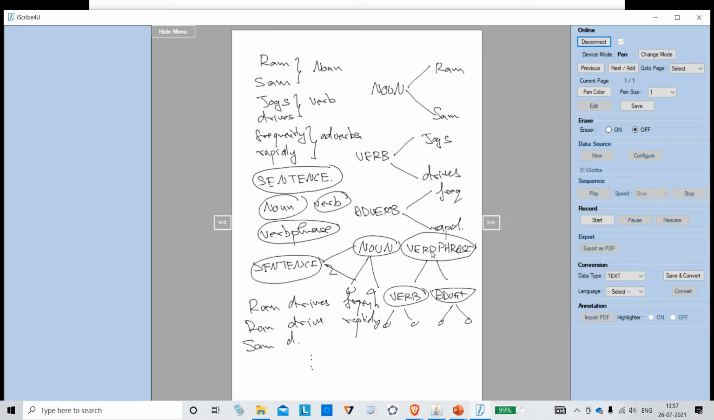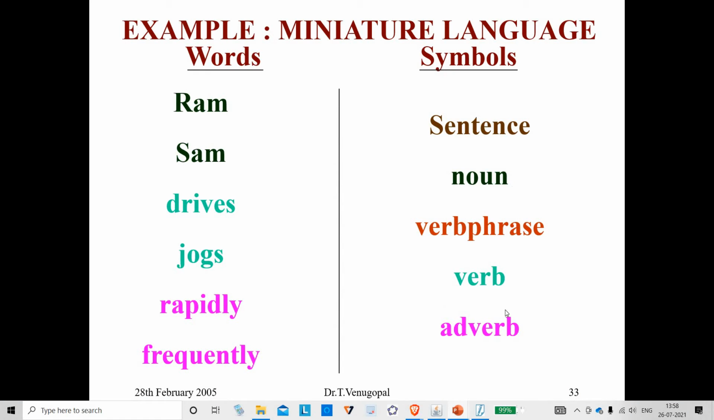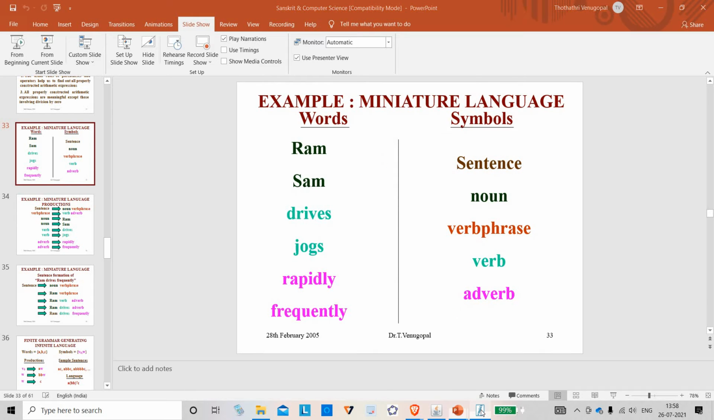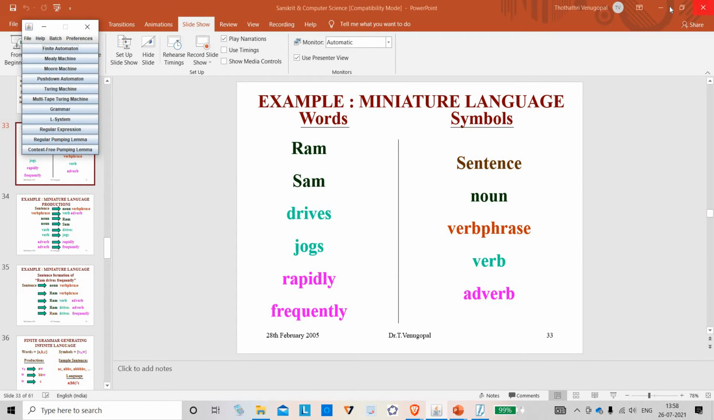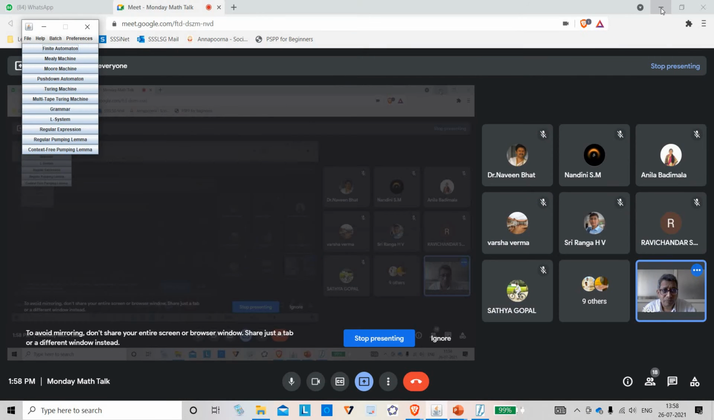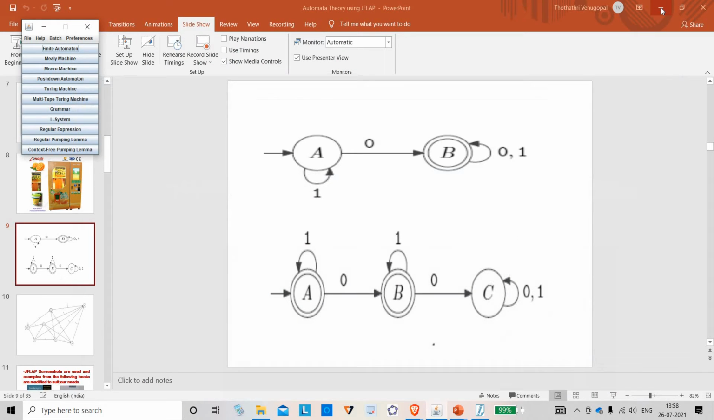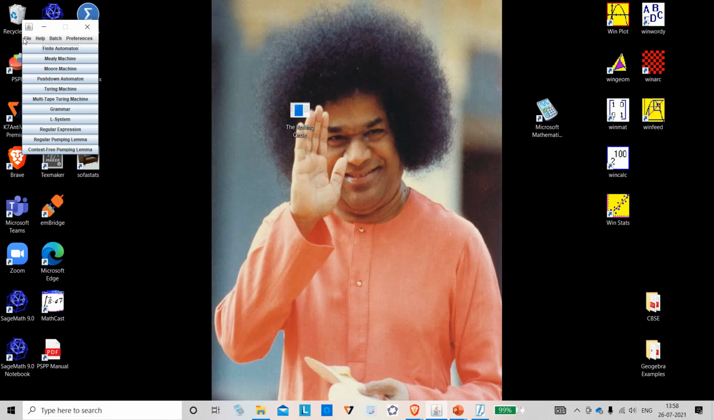See, now some child goes and writes so many sentences. According to my grammar, I want to know which are the right sentences. Let me go to that software. Okay. This software I am introducing to you. See here. So, this is the software I am telling about.